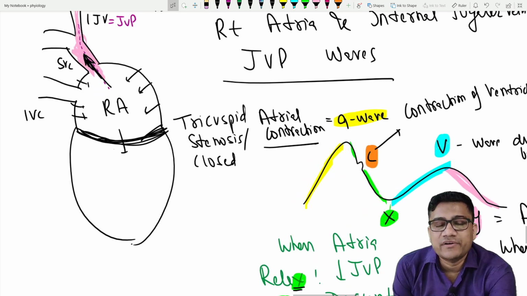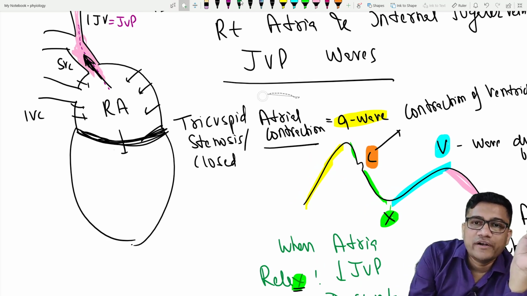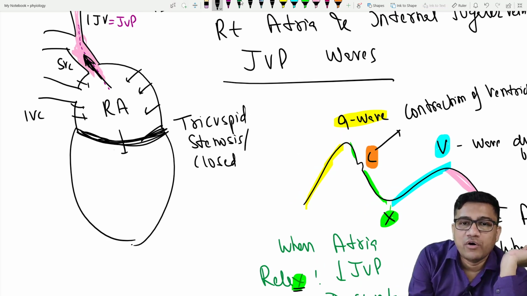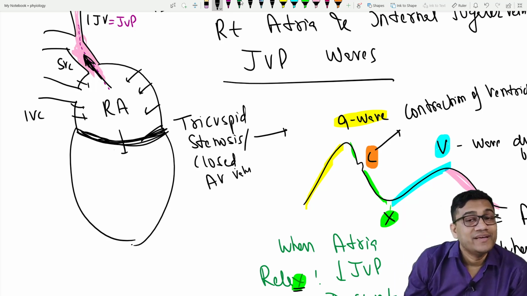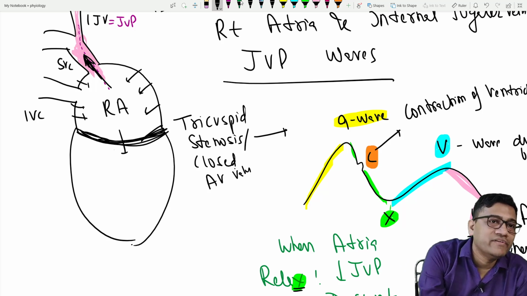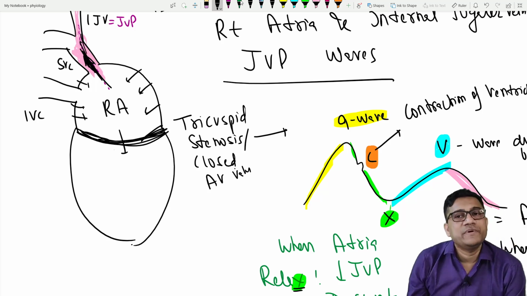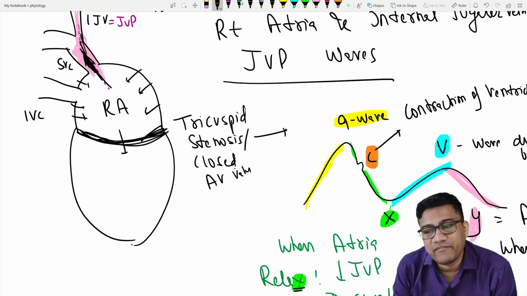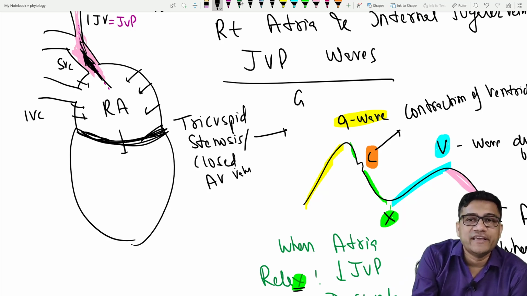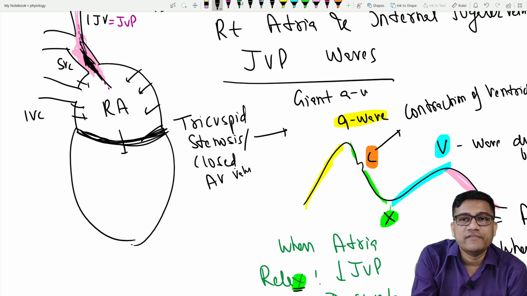So if there is a tricuspid stenosis, okay, or closed AV valve, what will happen? There will be decrease or increase pressure in the jugular vein. Increase. So when atria contract, the blood will go primarily to the jugular vein. So JVP will increase. Mainly which wave? A wave. So that's why tricuspid stenosis causes a very big A wave, called giant A wave. And if it's closed, it causes again a very big wave, called cannon A wave, cannonball or cannon A wave.